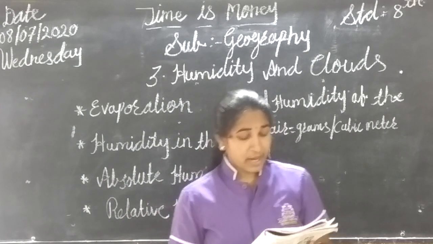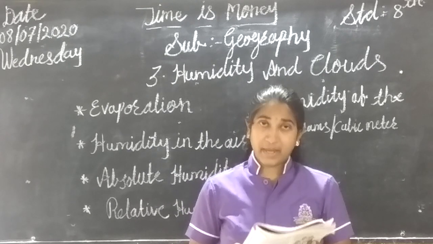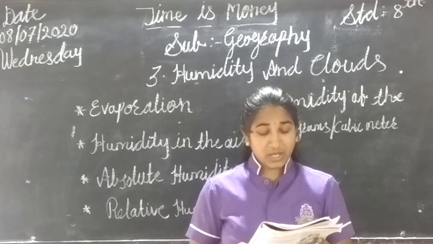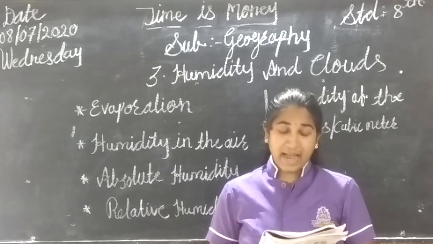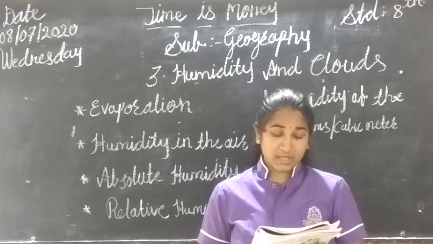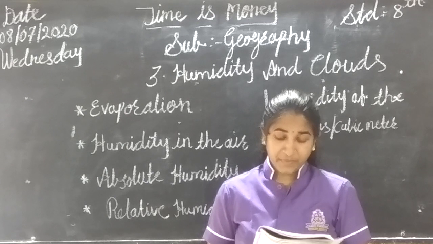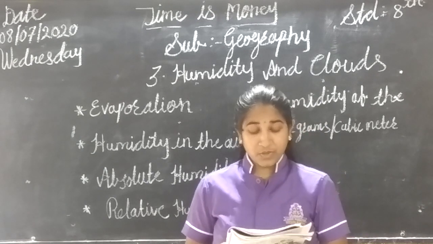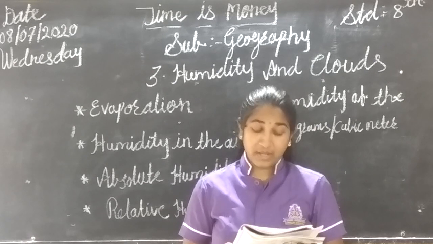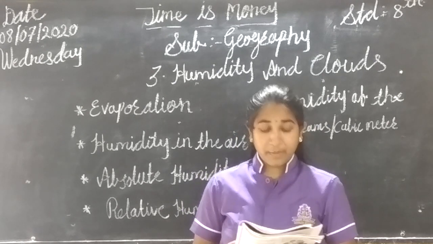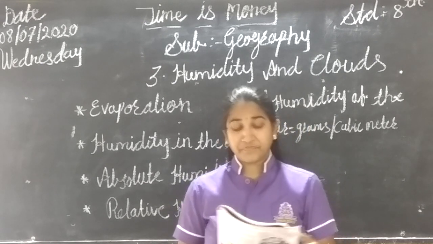The moisture holding capacity of the air depends on its temperature. The higher the temperature, the higher its holding capacity. We have learned earlier that as we go higher in the sky, the air becomes cooler. So as per this rule, as we go higher, the vapor holding capacity of air will decrease. The following table will make it clear.